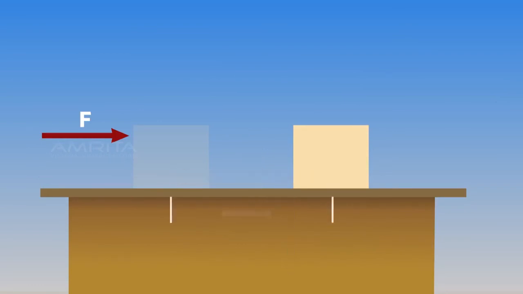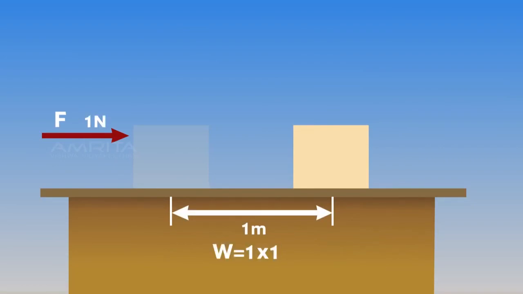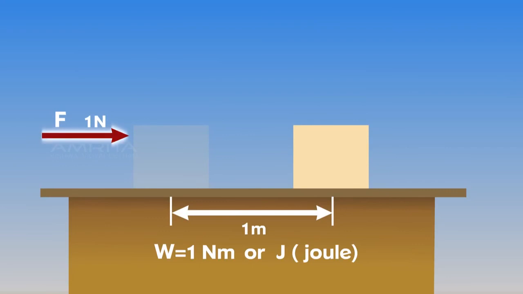Say the box was displaced by a distance of 1 meter by the application of 1 Newton force, then 1 joule of work is said to be done. Thus, the unit of work is Newton meter or 1 joule. Work is a scalar quantity as it has only magnitude.